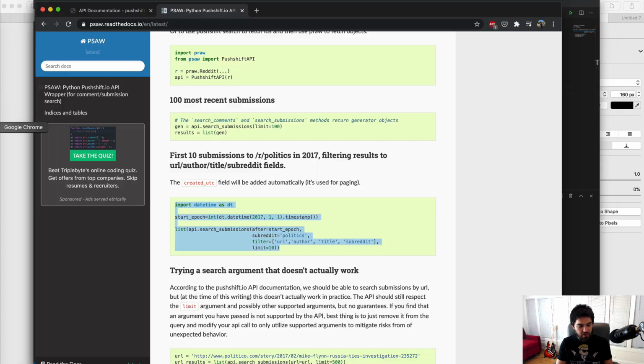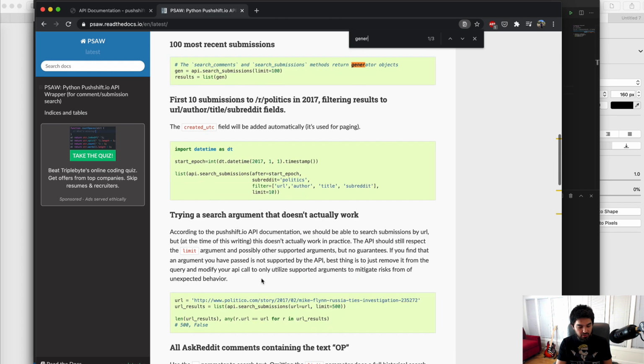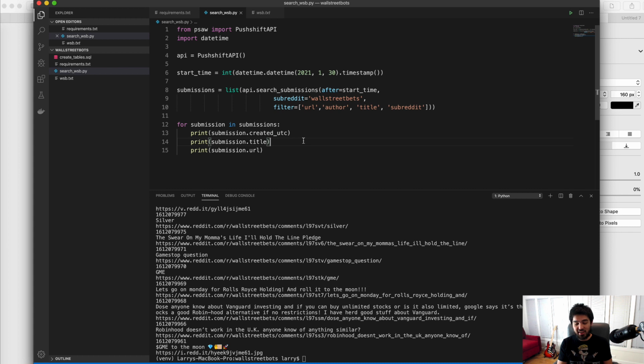And so what PushShift does is provide these generator objects here, and this lets you loop over these submissions, and it'll handle pagination for you, and it'll also handle API throttling. So the Reddit API, or the PushShift API, will probably throttle so you don't hit it a million times a second, and this will automatically handle that for you and just delay it somewhat. So it has this exponential backoff built in. If you get a 429 HTTP error, then it'll wait a few seconds before it tries again to get more data. That just controls the traffic or the load on the site. Okay, so I got that.